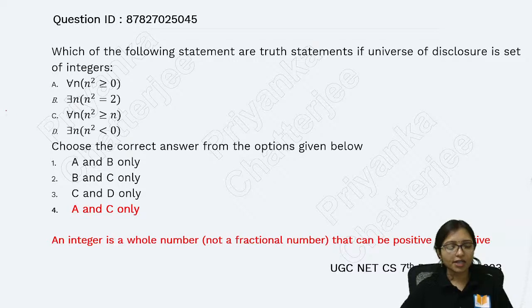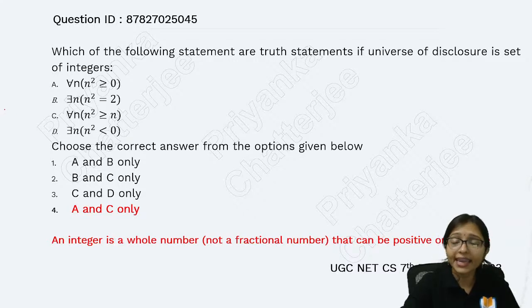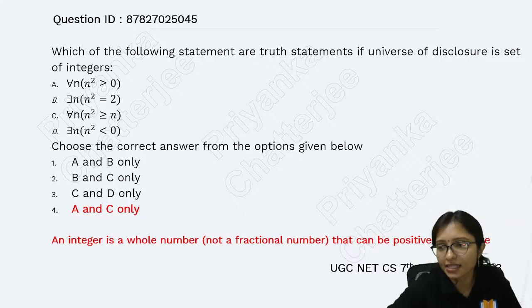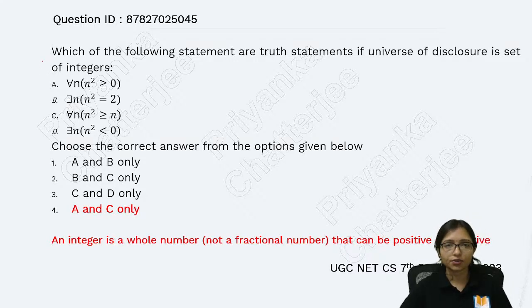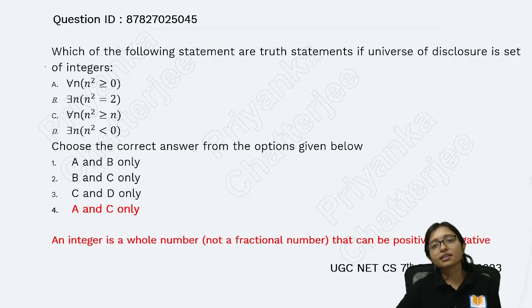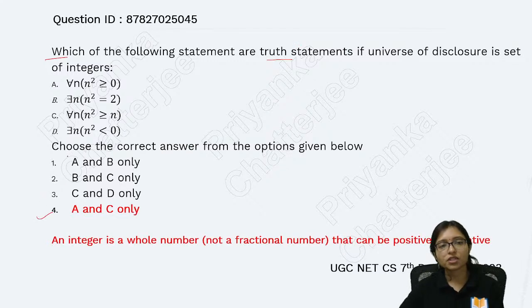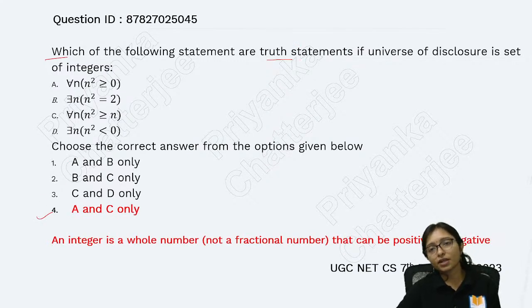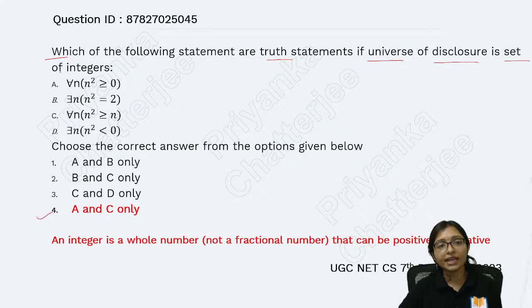Yes, so here your answer will be A and C. Now why this is the answer and how to solve it, I am telling you. See, this is asking which of the following statements is true. Yes, you are giving answer option 4. Option 4 is a true statement for the universe of discourse of the set of integers.